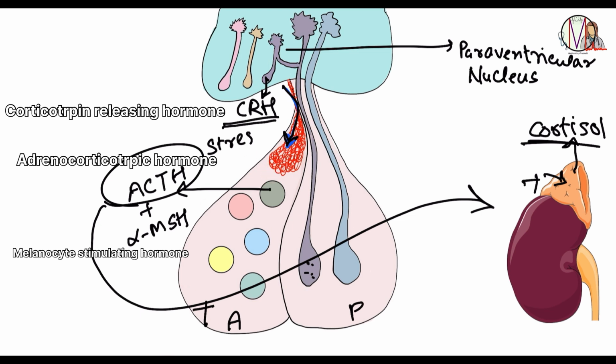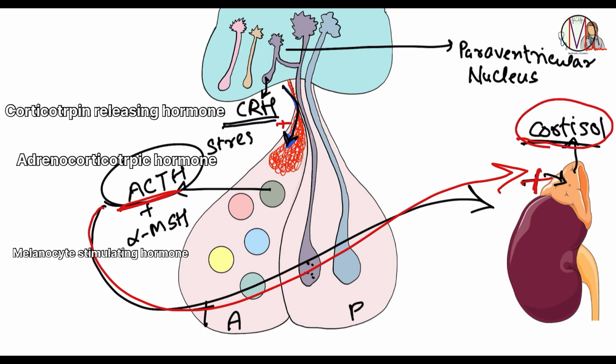The anterior pituitary, because of the positive stimulus, will release ACTH and alpha MSH. This ACTH will further give the positive signal to whom? To the adrenal cortex. And the adrenal cortex will finally release cortisol, which will help the body respond to stress and maintain metabolism.